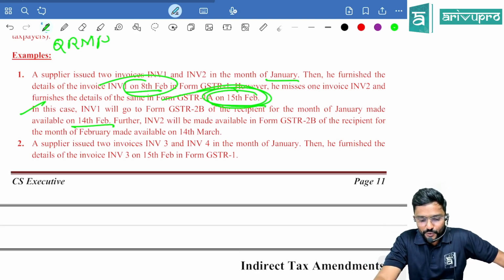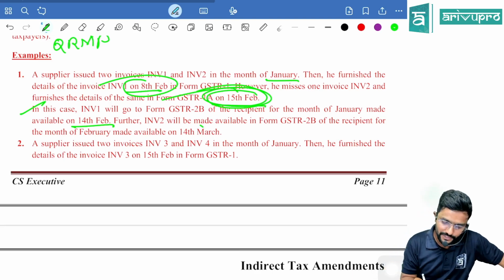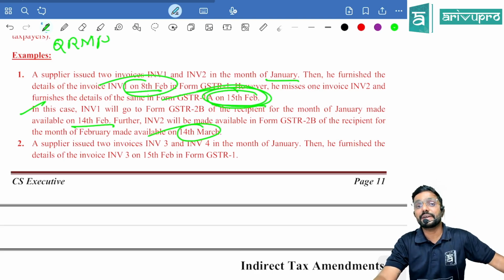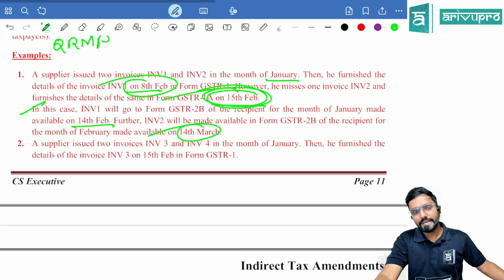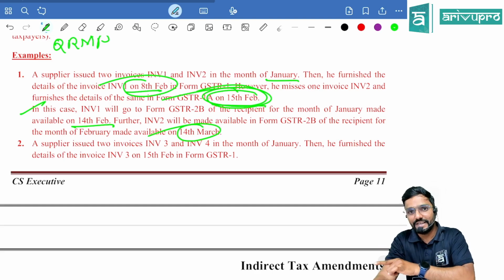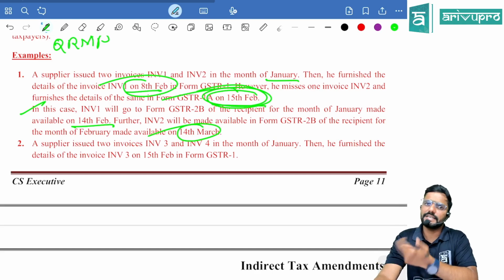Further, invoice 2 will be made available in Form GSTR 2B of the recipient for the month of February, made available on 14th March. Correction is made in February only. But as the credit period is already over to the recipient, in order to auto-populate to him, it will reflect to his GSTR 2B only in March. Can he claim credit in March? Yes, because for February, he will file GSTR 3B on or before 20th March. Can he claim the credit in that return? Yes, he can claim.